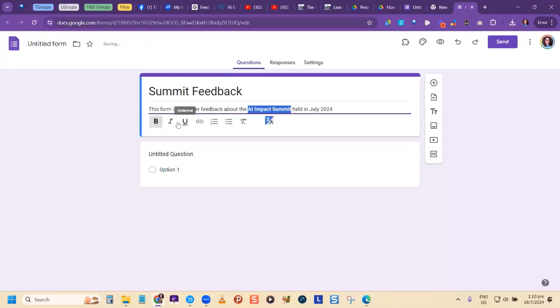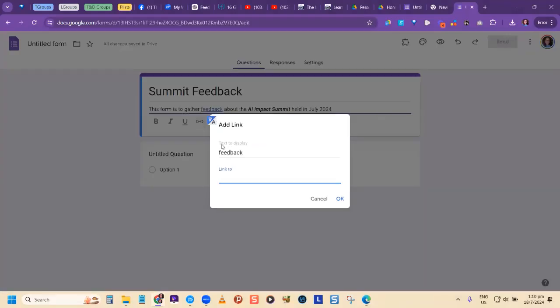So I can bold, I could use the italic feature. I'm just using that part to show you. I could underline if I want. I could include a link. This is the universal link icon right here. So anything that you want to be turned into a link, meaning suppose feedback here, I wanted persons to be able to click on the word feedback and it take them somewhere else. I could highlight the word feedback, click link, and then here I would attach a link to it.